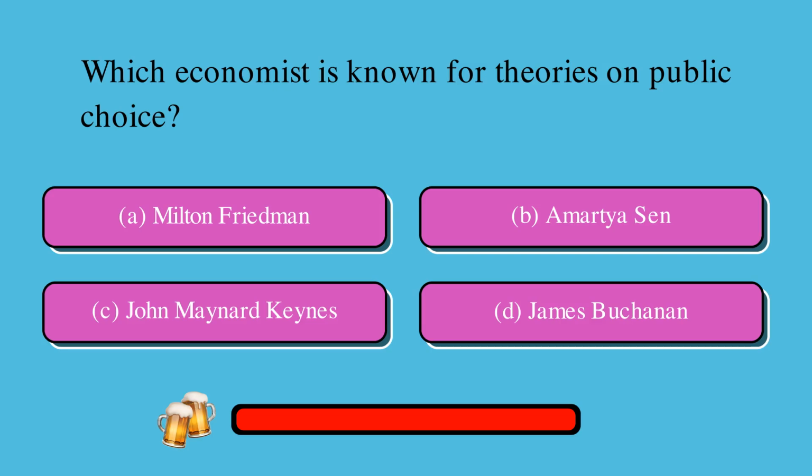Which economist is known for theories on public choice? Is it A, Milton Friedman, B, Amartya Sen, C, John Maynard Keynes, or D, James Buchanan? The correct answer is D, James Buchanan.